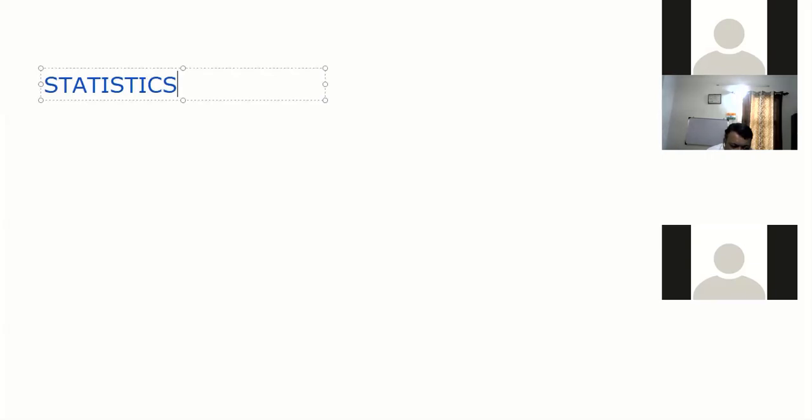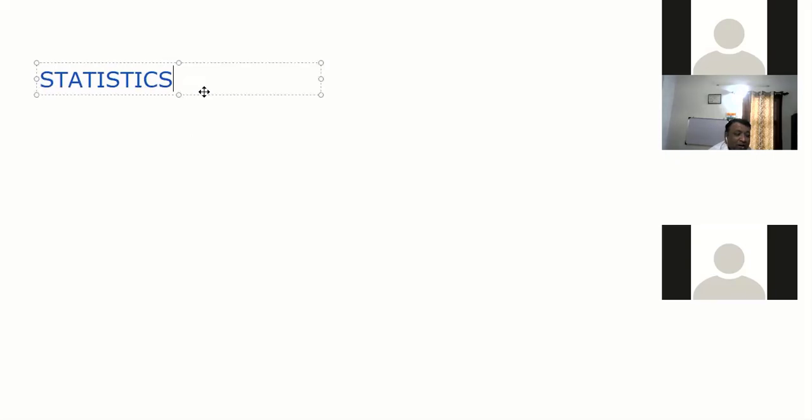Statistics is a branch of mathematics dealing with collection, presentation, analysis, and interpretation of numerical data. Are you reading from somewhere? Correct. What do you understand in your own words, Slesha?